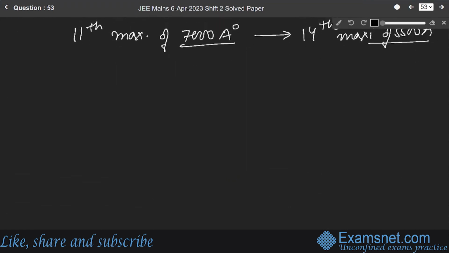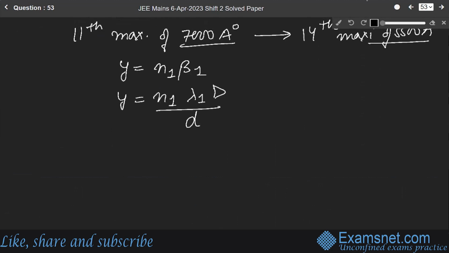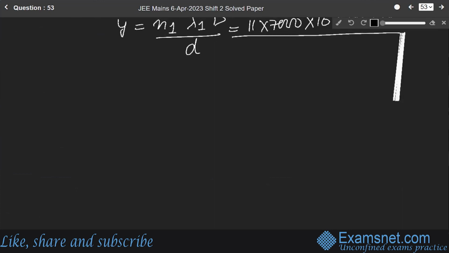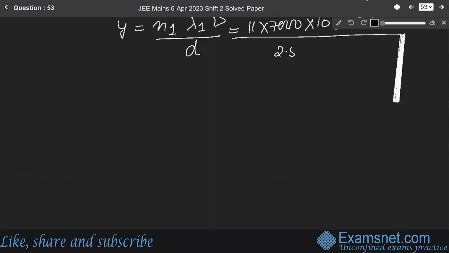To find the least distance, let us say y is equal to N1 beta 1. So y will be equal to N1 lambda 1 D over d. So it will be equal to 11 into 7000 into 10 to the power minus 10 into 150 into 10 to the power minus 2 over d, the distance 2.5 into 10 to the power minus 3.